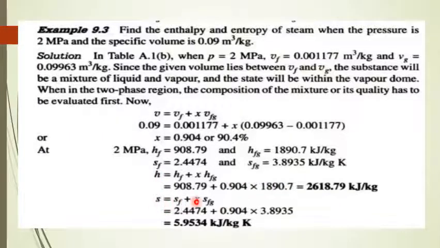Similarly, entropy s is equal to sf plus X into sfg, so it is 5.95. We have already seen a set of formulas, please go through those once again. When we have wet steam, we need to consider its dryness fraction. If it is completely dry saturated steam, there is no need to consider the dryness fraction.